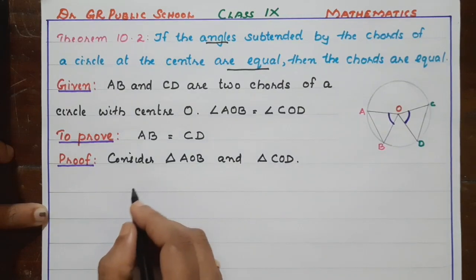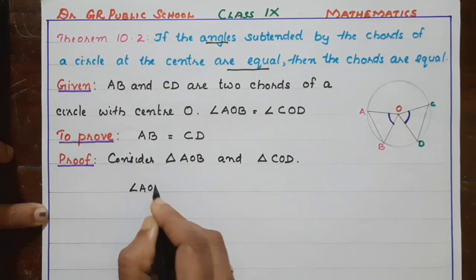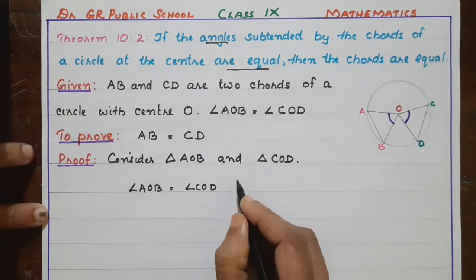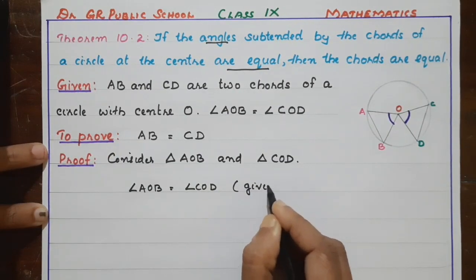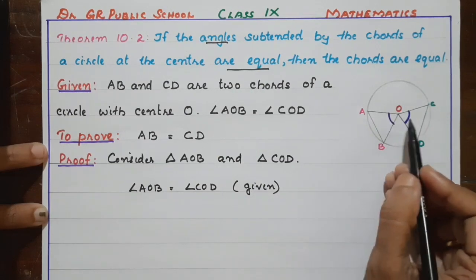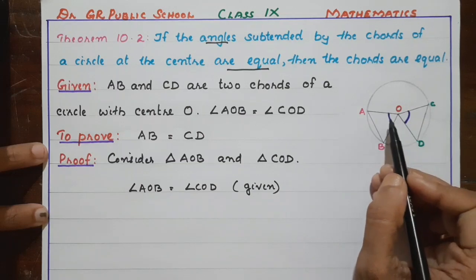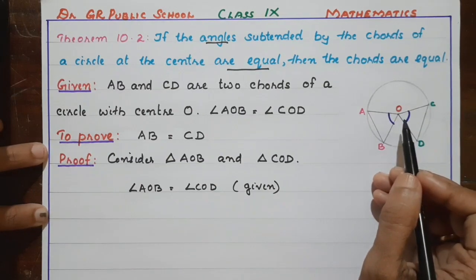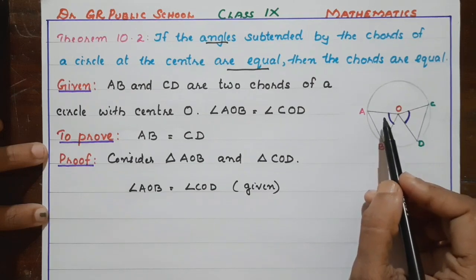So we can start with that. Angle AOB is equal to angle COD. It is given. So we have the angle equality. So we have to go for the congruency rule with one pair of equal angles.